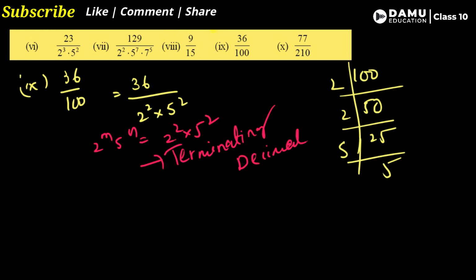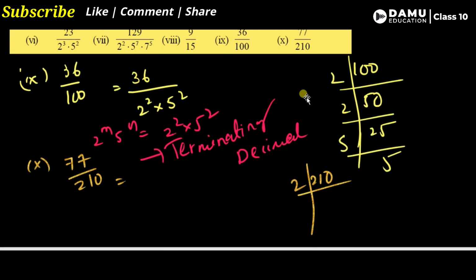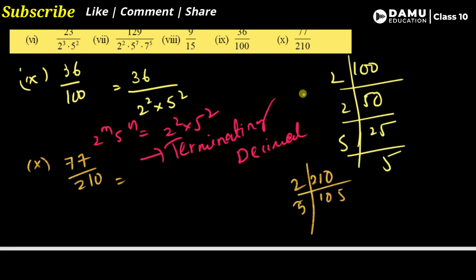Then our next one, 10th one, our last one is 77 by 210. So 210, let's do prime factorization for this. What are the combinations? We are going to check it. So 210 means, 2 5s are 10, then again is it possible to go with the 2? No. Then go with the 3. So 3 3s are 9, 1 will be 3 5s are, then 7 5s are. So 77 by 210 you can write as 2 into 3 into 7 into 5.